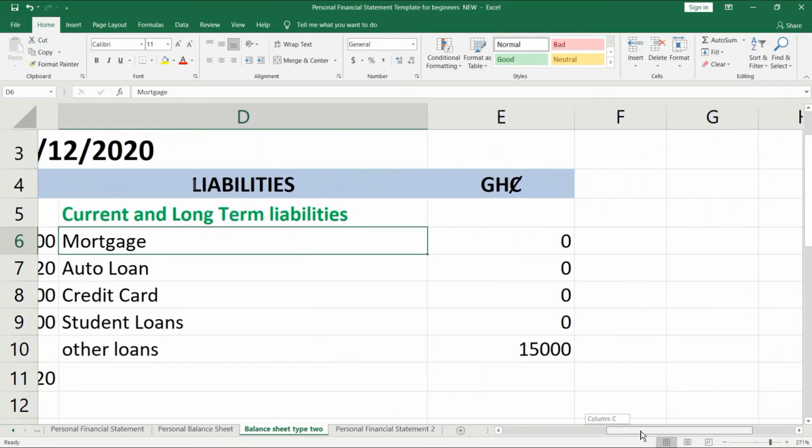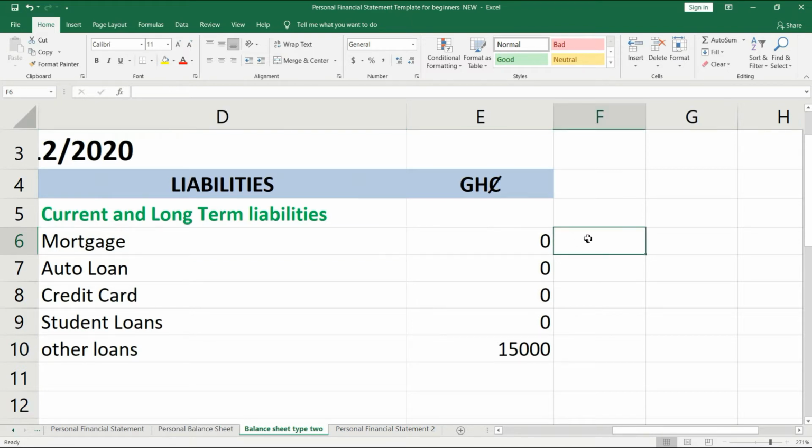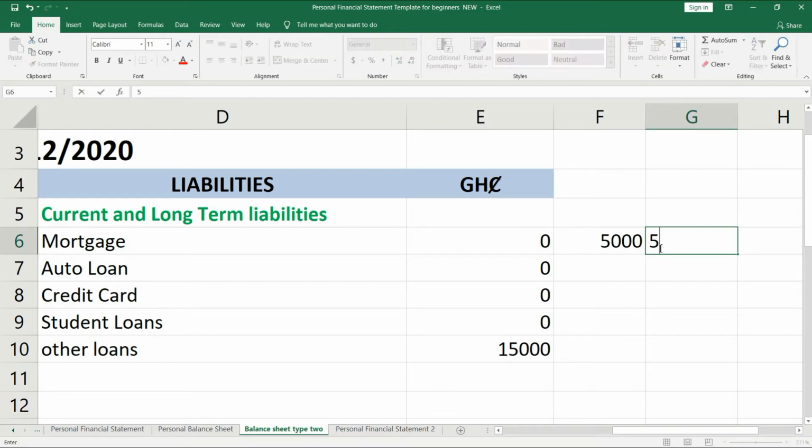Okay, let's say you want to buy a house, and they are telling you that the house is, let me just use a simple figure we can relate to, 5,000 cedis. Now, maybe you have just 500 cedis, and you decide to go for a loan of 4,500 cedis, right?